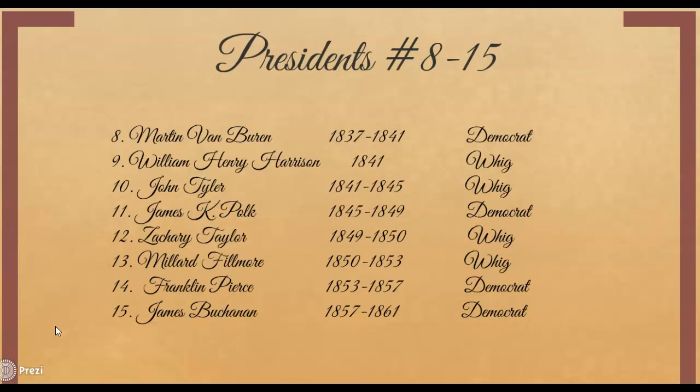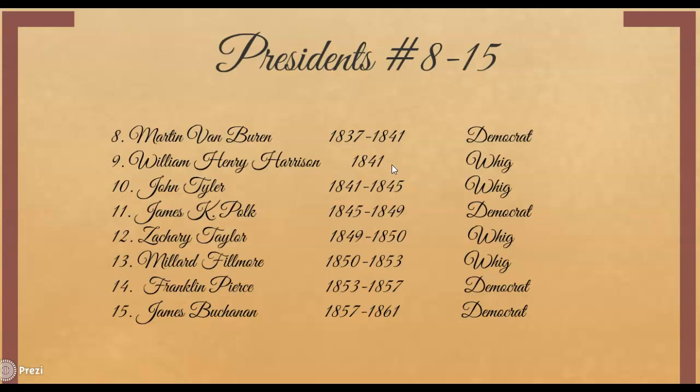Number 8 is Martin Van Buren. He is president from 1837 to 1841. He is also a Democrat. Number 9 is William Henry Harrison, and we talked about him. Now, if you notice on his date, there's only 1 year. Now, remember in class we discussed how he is only president for 30 days.